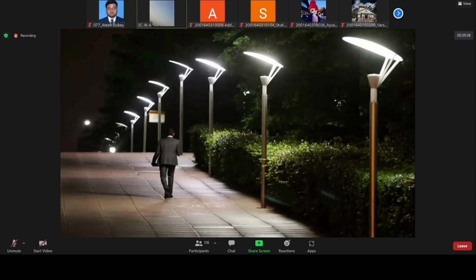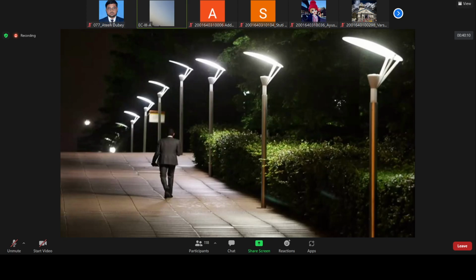That means in the daytime, whether the person is crossing that street or not does not matter, the light should remain off. But during the night, when the natural light is less, the light should automatically turn on with minimum brightness, and when a person crosses, the brightness should be maximum.